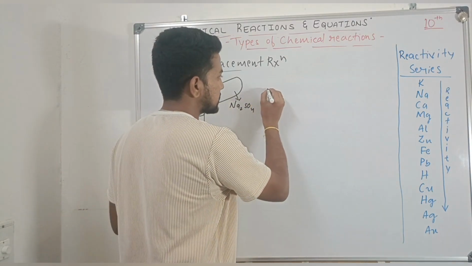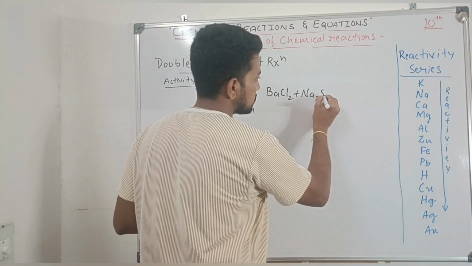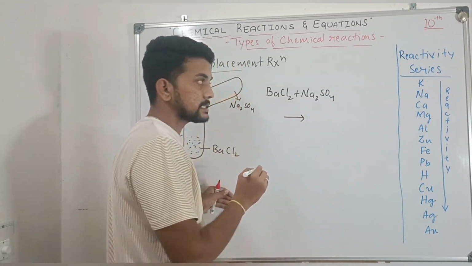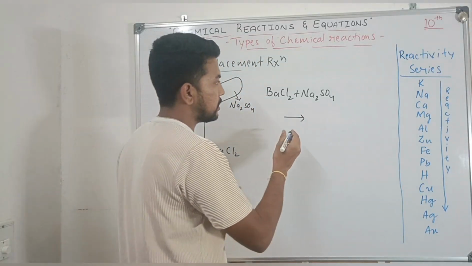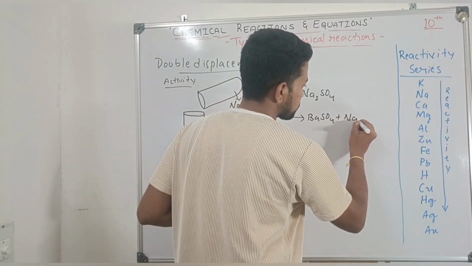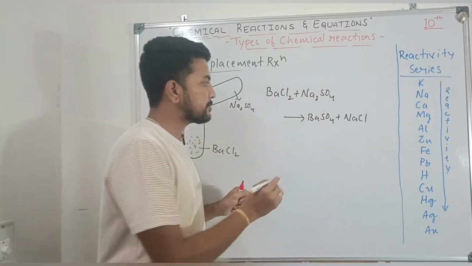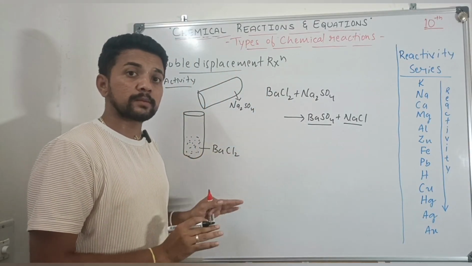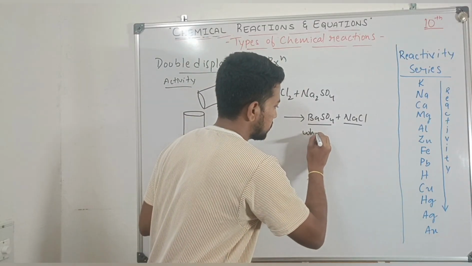So when barium chloride reacts with sodium sulfate, there is a formation of barium sulfate and sodium chloride. As I said, the white precipitate is barium sulfate.